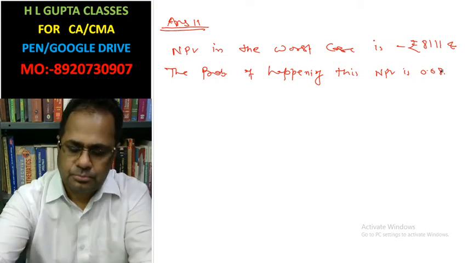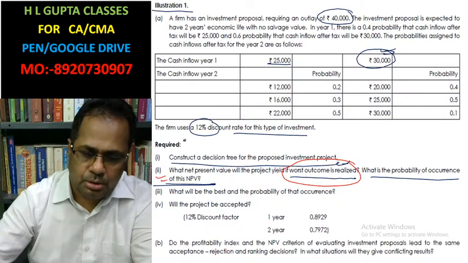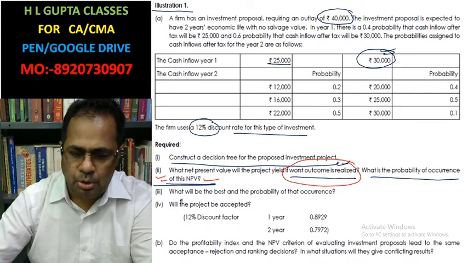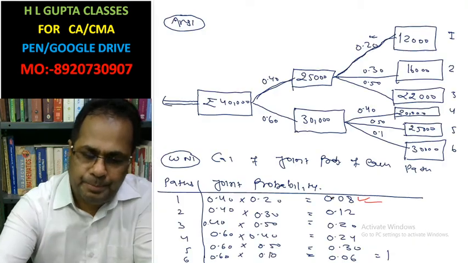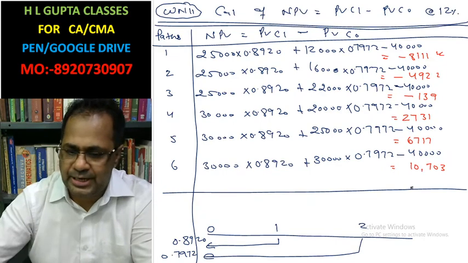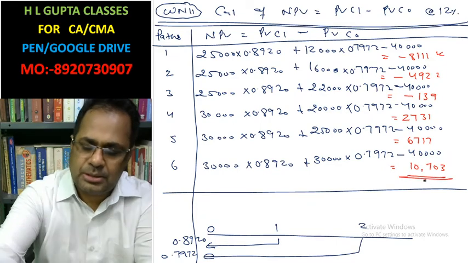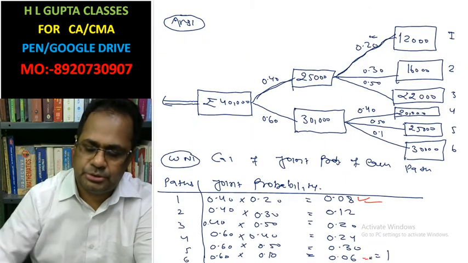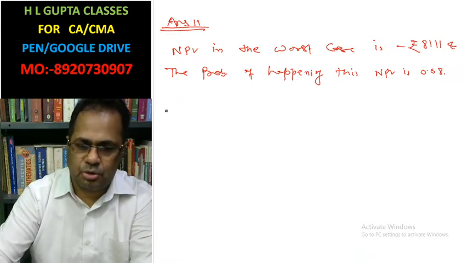Now the third part of the question is the best case. What is the probability of occurrence of the best case net present value? The best case net present value is 10,703. This is in the sixth path, and the probability of occurrence of this is 0.06.